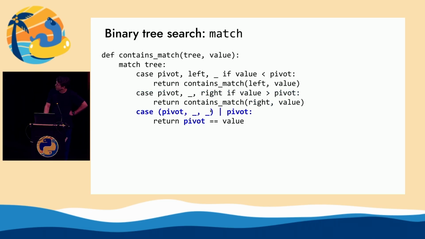And the last step here, I'm going to go over this in different ways, so don't worry. And the last step here is, in the last case, look, if it's just a tuple where it has a pivot number and the left and right sides are not less than or greater than, then I know it has to be equal. So just do a test. And you get something called an OR pattern where you can say, do it either way. So you can have multiple different ways to match a pattern, and you can have one set of code that handles it. So again, it lets you bring a bunch of different structures together into a single code path, which is really convenient.